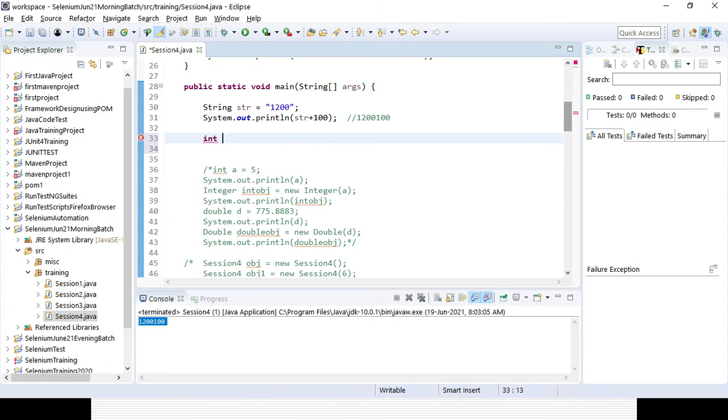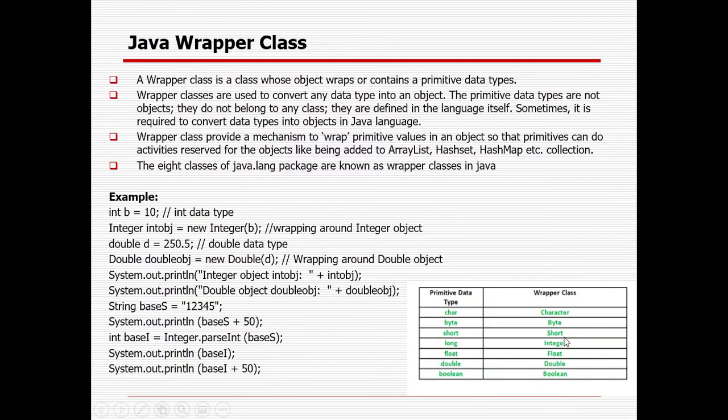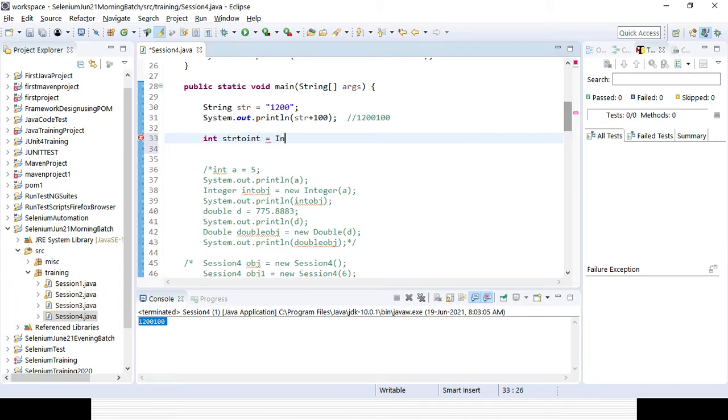Suppose that is the data type, so string to int, that is the variable I am creating, string to int, and here I can convert with the help of the integer wrapper class. So what is the wrapper class available here for integer? It is Integer, so I will be using Integer.